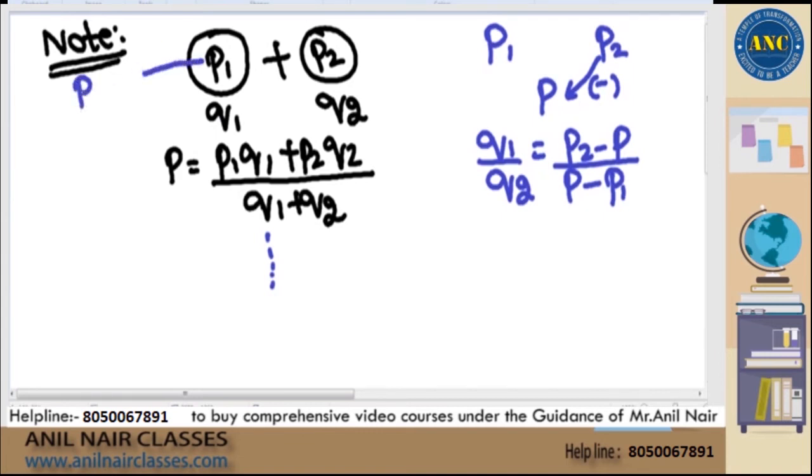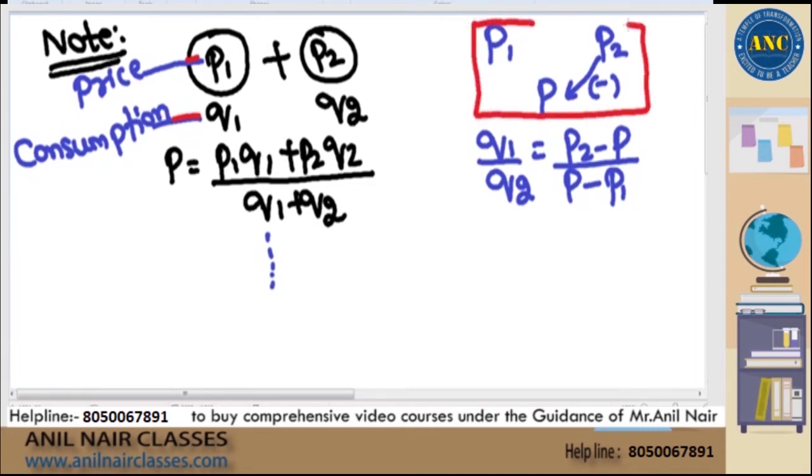Now everyone listen to this carefully, sir. P1 is nothing but the price of first product. Q1 is nothing but the quantity, first quantity. Quantity or consumption, both are same. Both are synonyms. Quantity that you are purchasing is nothing but the consumption. That means this is the price, this is the consumption. Now everyone observe carefully. These are all prices. P1, P2 and P, they are all prices. If I am allocating the prices, I am getting the ratio of the consumptions, right?